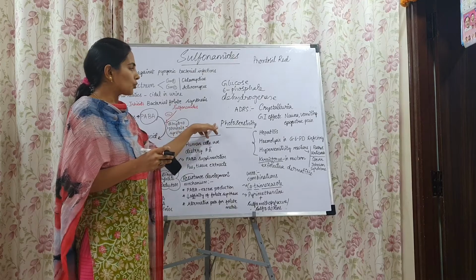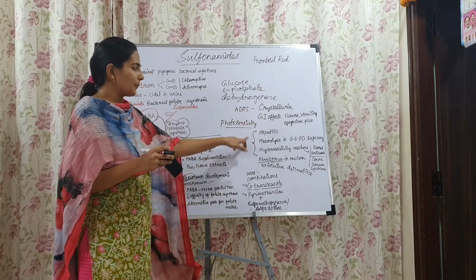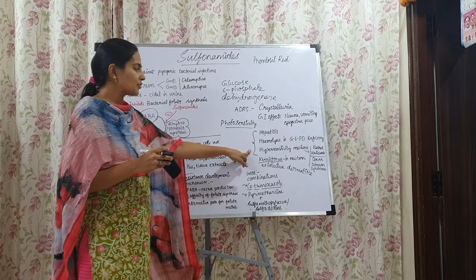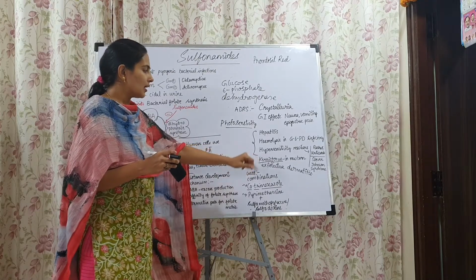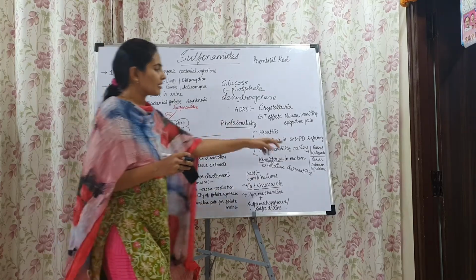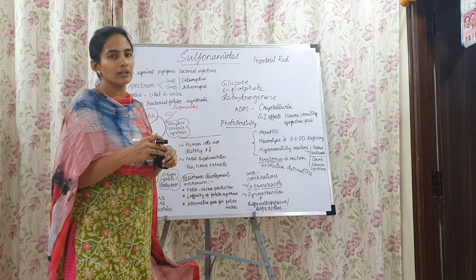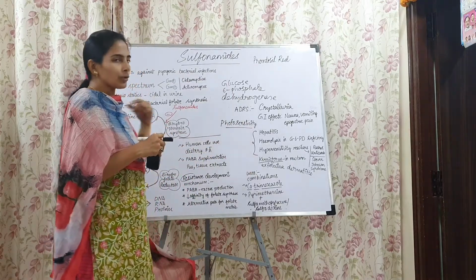That is called photosensitivity. So crystalluria, GI effects, hepatitis, hemolysis, hypersensitivity reactions, kernicterus, exfoliative dermatitis, photosensitivity reactions, rashes, urticaria, and Stevens-Johnson syndrome are all the adverse effects related to sulfonamides.